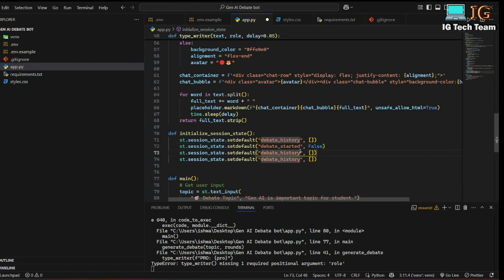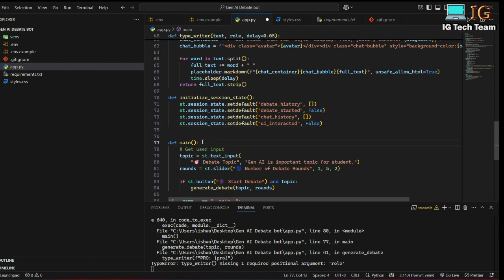And also I will be storing chat history, and the default value will be an empty array. Okay, fine. And also I can write UI interacted, that means whether I have interacted with the UI or not, and the default value will be false. I will be adding all these four values to this session. I have initialized the session state.